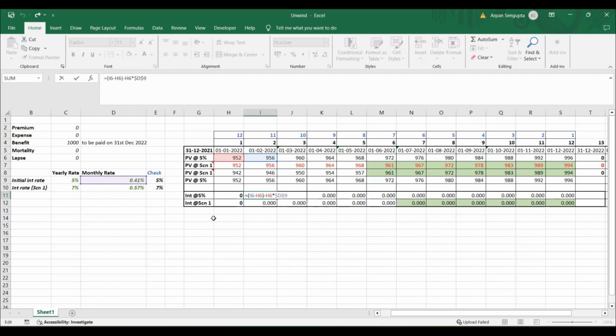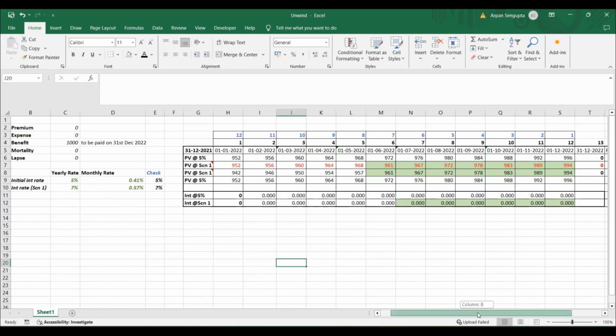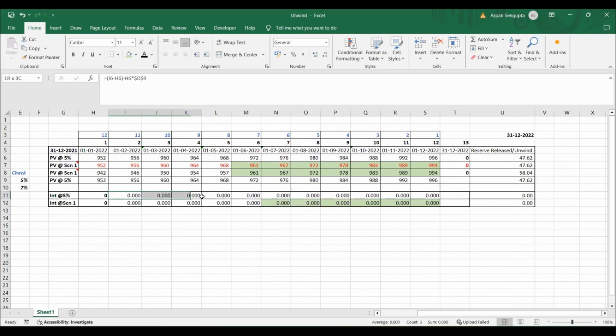952 into 0.41 should be equal. So 956 minus 952 should be equal to 952 into 0.41, which is exactly what we have done. And if you see this, we are getting 0.00. Same concept applies here. So 960 minus 956 should be equal to 956, which is the previous month figure, into 0.41, right? So in that way, we have checked, and assuming that the interest rate stays consistent at 5%, we have got a perfect zero, which shows that this method is working fine.